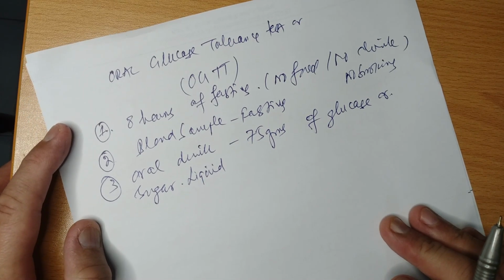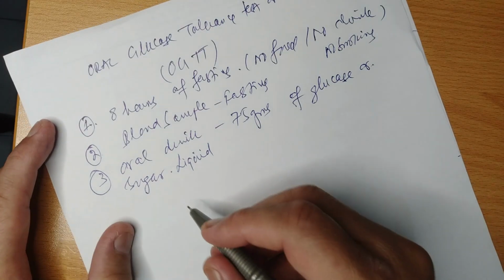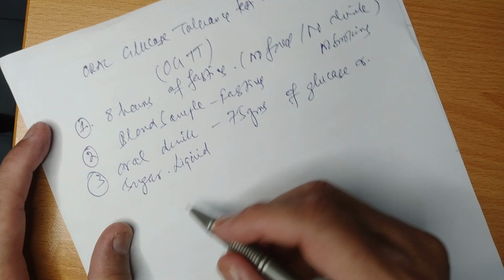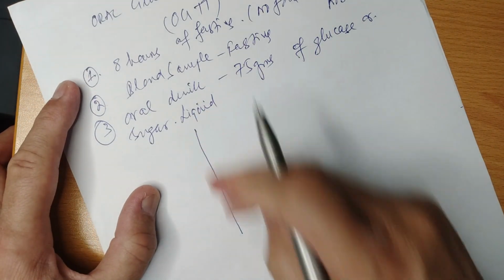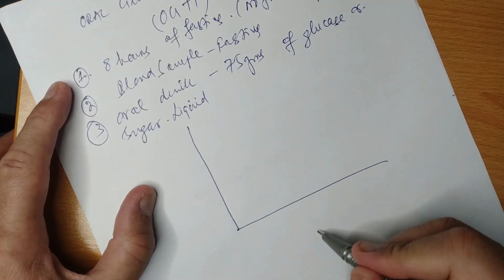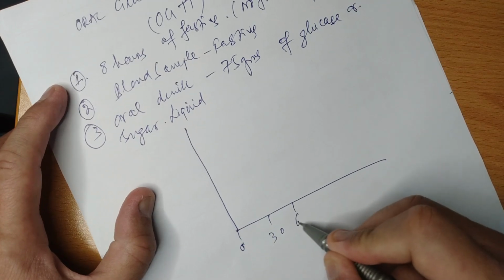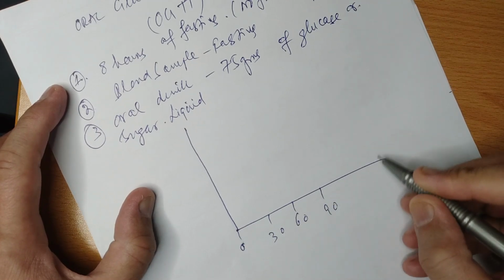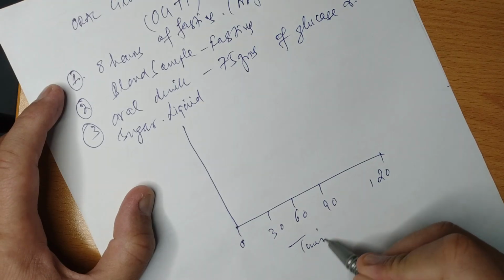So we can see that if we draw a graph of this test, on the x-axis and y-axis, here we have 0, 30, 60, 90 and 120. This is the time in minutes.